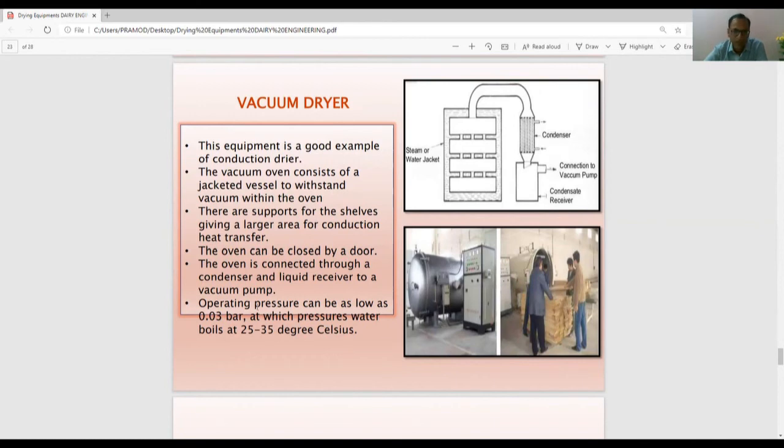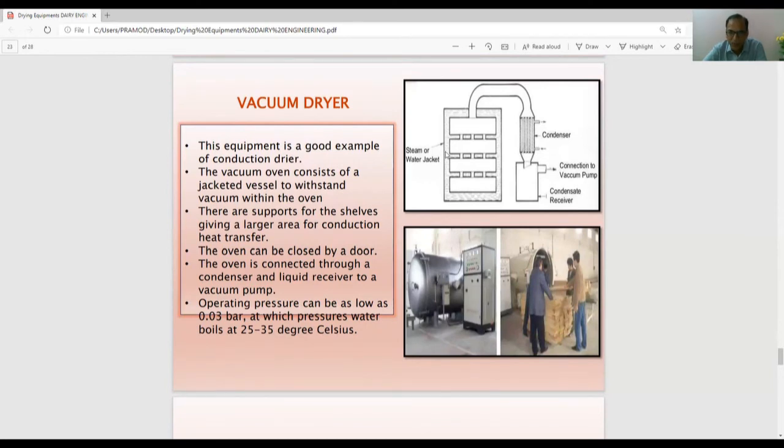And operating pressure can be as low as 0.03 bar, at which pressure water boils at 25 to 35 degrees Celsius. What happens? The water boils at a low pressure, and the heat of that boiled water is used for drying purpose. So that's how your vacuum dryers are working.